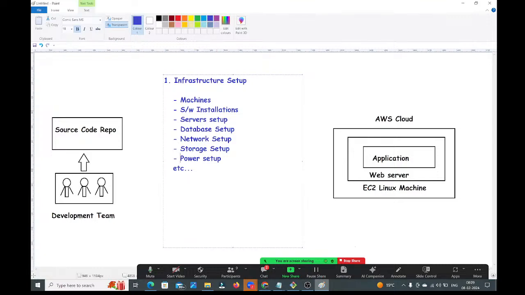Okay, fine. Infrastructure is ready. Then next what? Developers have uploaded the code in the source code repository. So as an operations team, you need to take that code. You need to download that code from the source code repository. Second step, what you need to do? Download the code from the source code repository.